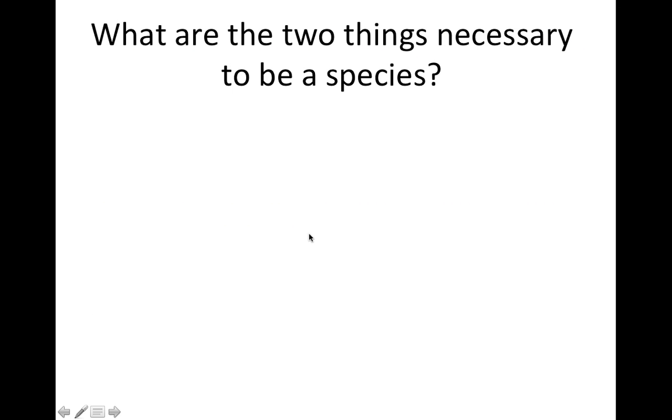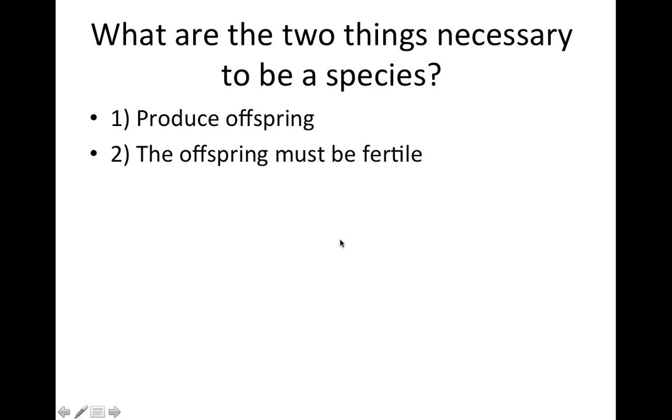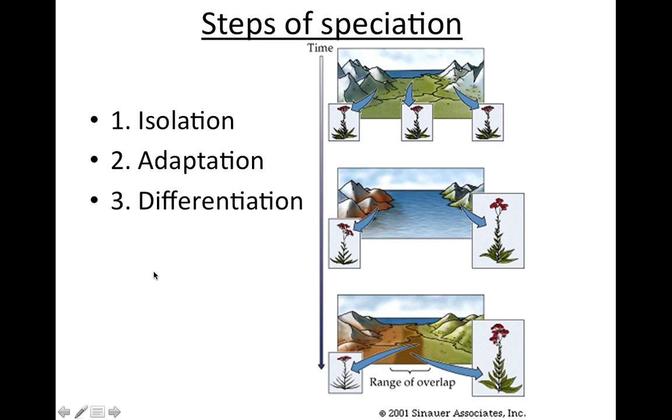So what are the two things you need to be a species? What are those two requirements? You need to be able to produce offspring, and the offspring have to be fertile. The babies have to be able to have babies. So there's a couple different steps to speciation. There's isolation. There's actually two different ways that things can become isolated, and we're going to talk about that tomorrow. There's allopatric and sympatric. You don't have to worry about that for right now, but you do have to imagine what are some things that could possibly isolate members of a species.